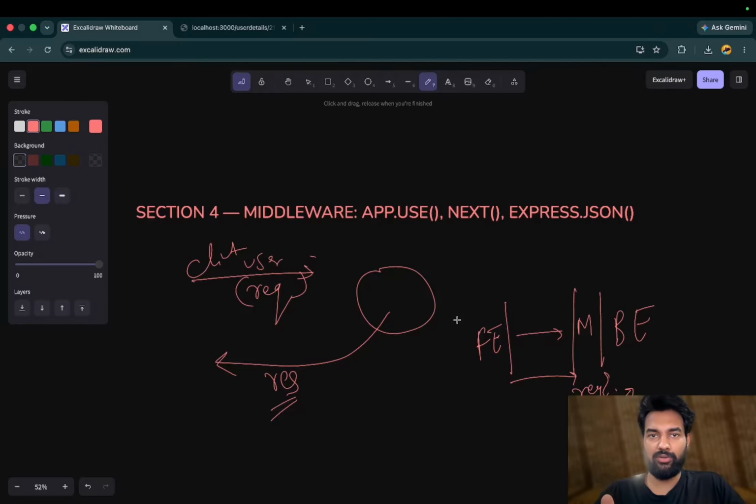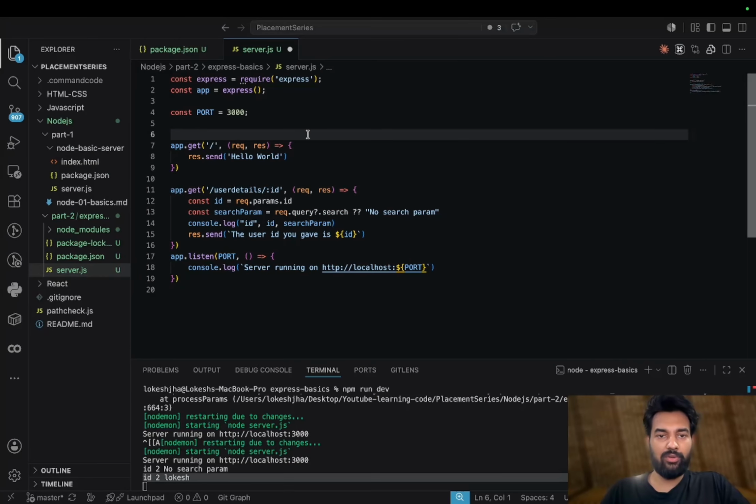Otherwise, we had to import another library earlier, body-parser, and do the body parsing before anything else. So here in the code, we first write: whatever data is coming, just parse it into JSON.